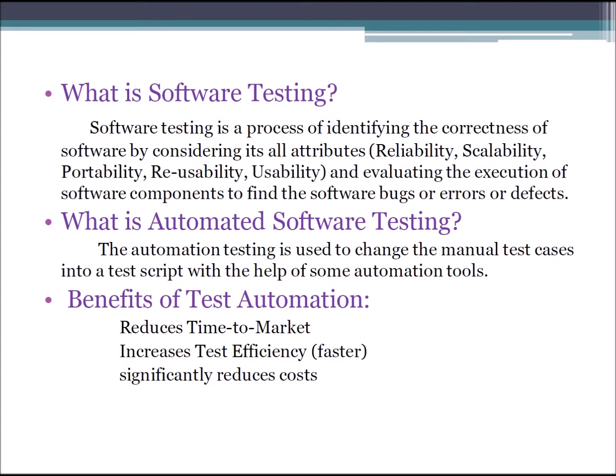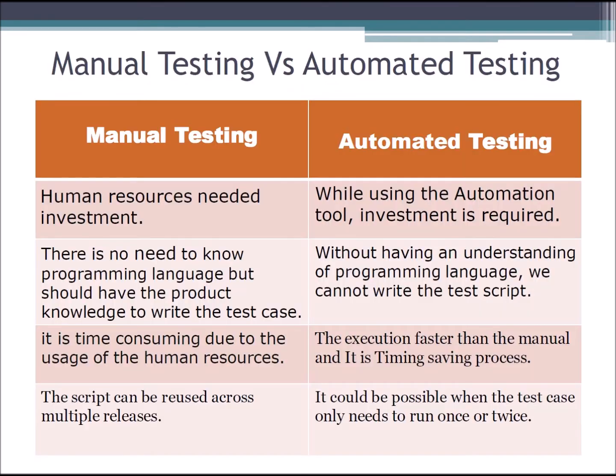So, what is automated software testing? Automated software testing is used to test using some automation tools. The benefits of software testing automation are that it reduces the time to market, increases test efficiency, and significantly reduces the cost. So these are the terminologies for software testing. Next slide.